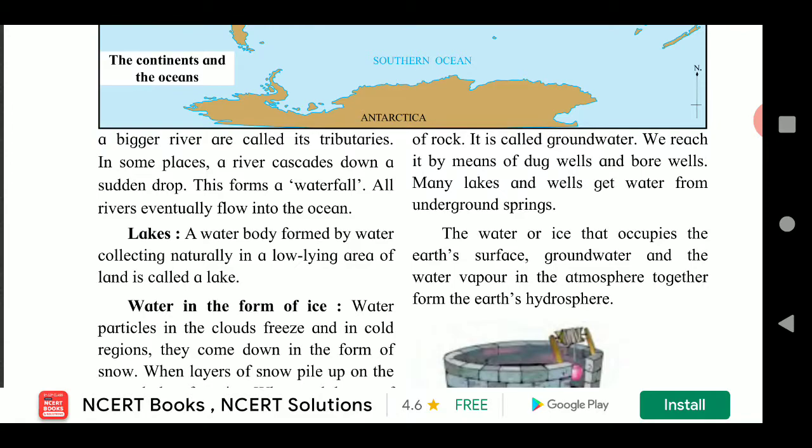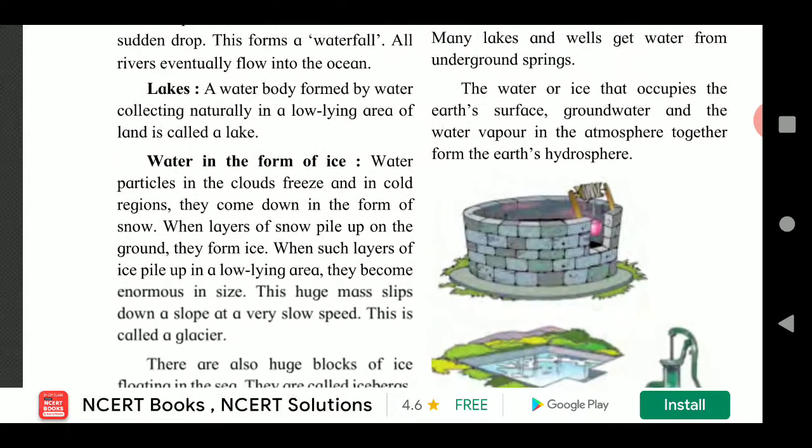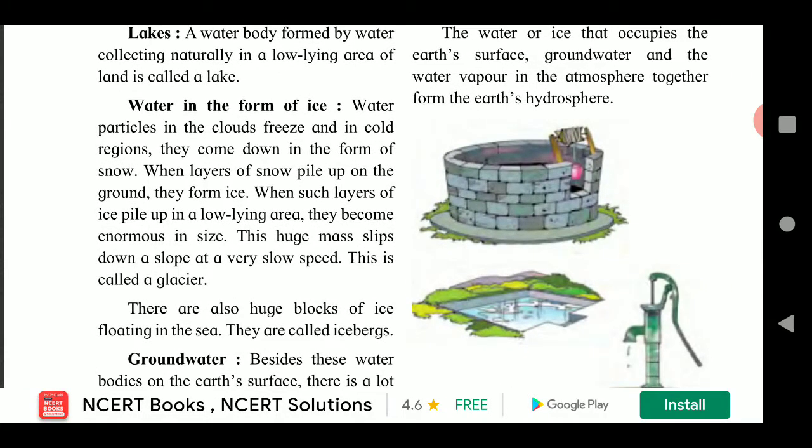There are also huge blocks of ice floating in the sea. They are called icebergs. Glacier means what? Himanadi, and icebergs means what? Himanag. Barfachi ladi, himanag.